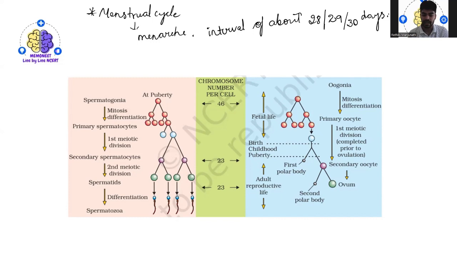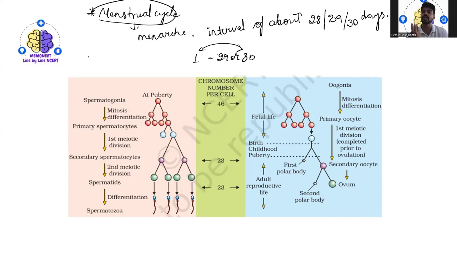Yeah, this is one thing. The cycle of events normally starts from one menstruation till the next one. It is actually called the menstrual cycle. That means from day one to the last day, the cycle repeats, right? That cycle starts and ends, and it is called the menstrual cycle. Okay.